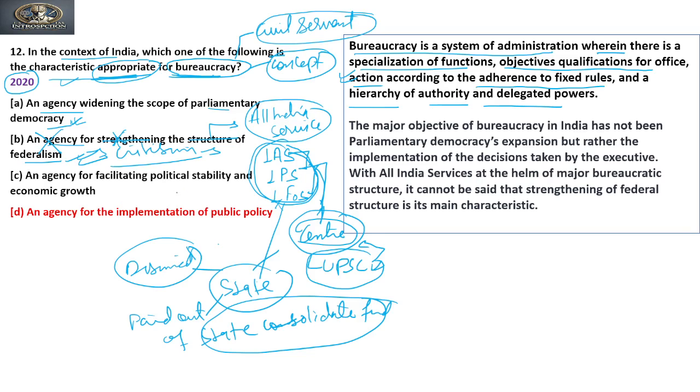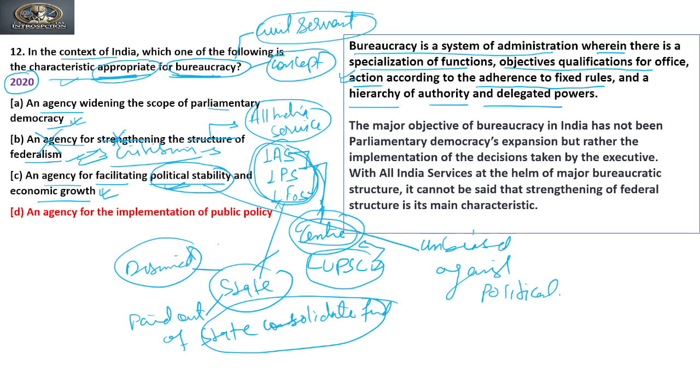Is it clear? If we see the next, an agency for facilitating political stability and economic growth, they are facilitating economic growth, but they are not facilitating political stability. Why? Because the bureaucracy needs to be unbiased against the political structure. It means they should not be affiliated to any political party, they should not promote any political party, and they should not take part in any political agenda. It means they are not responsible for political stability. So this cannot be our answer either.